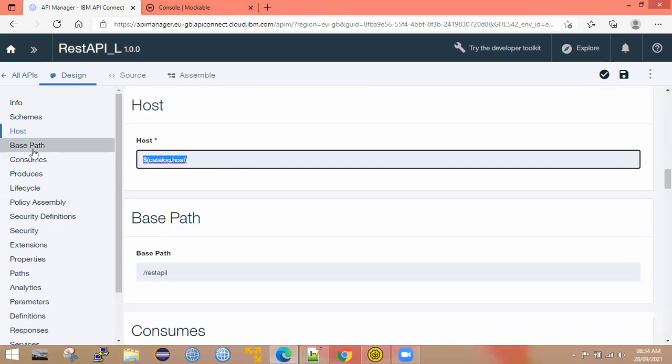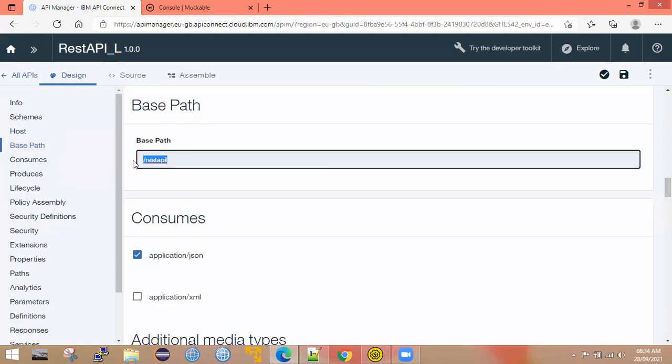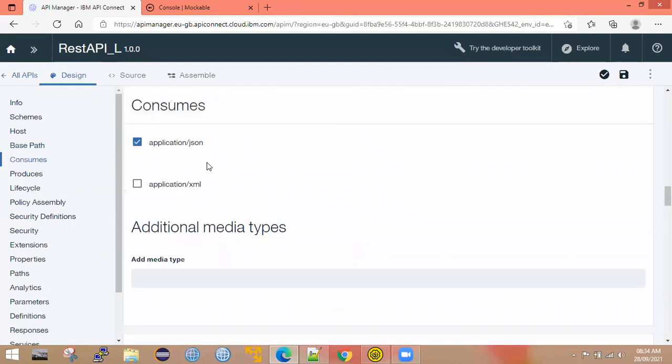Okay, now base path. The base path is the same as your API name. If you want to change it, or if you put the same thing, no problem. So let it be as is. Now consumes and produces are similar to the request type and the response type in the data port. Since you're already familiar with them in the data port, I'm comparing with it. Consumes is nothing but request type and produces is nothing but response type.